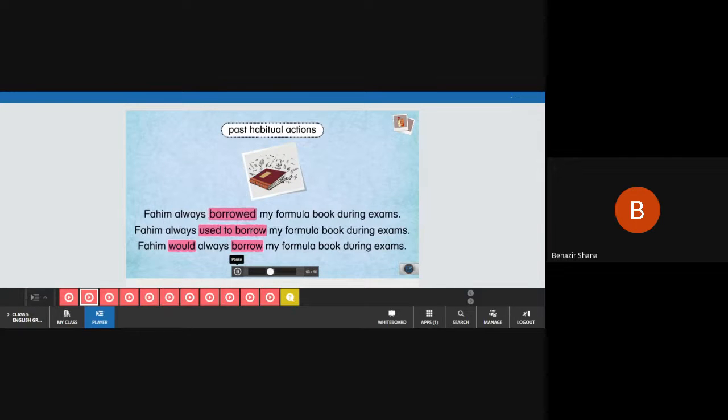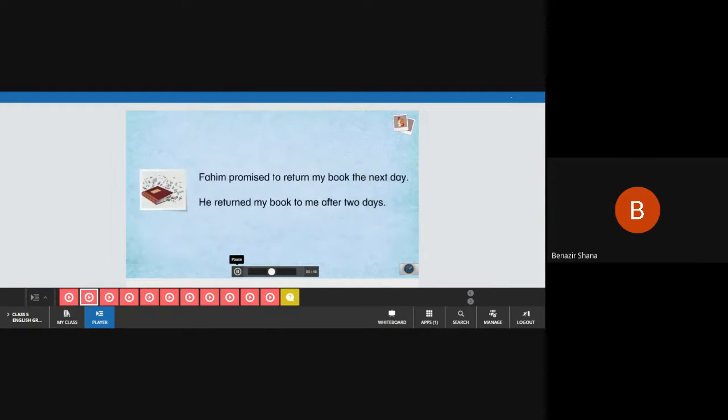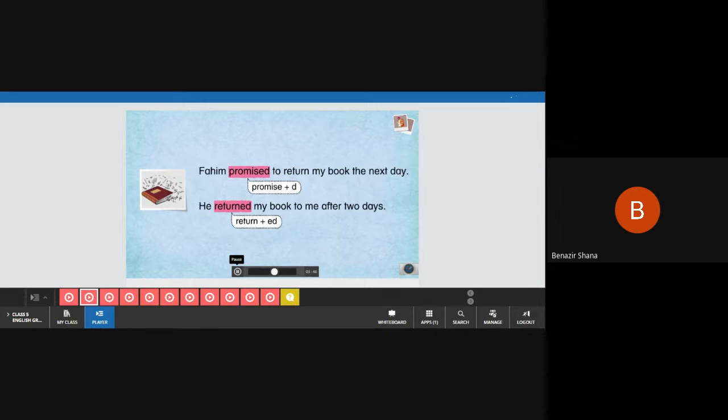Note that borrowed has become borrow in these sentences. So, how do we form the past tense? Let's take some new sentences. To make the past tense of some verbs, we add d or ed to the verb.